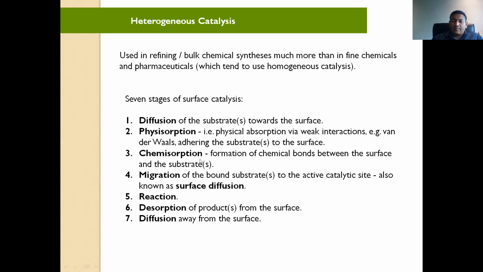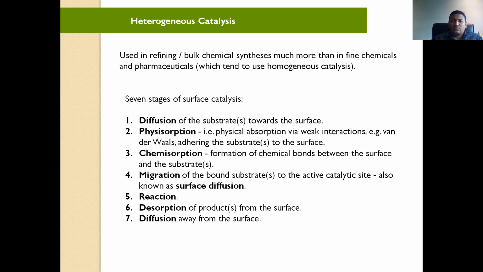Then chemisorption. This is now the formation of a bond. So formation of a chemical bond between surface and the substrate, and then the fourth one is the migration. Now exchange of the bound substrate to the active catalyst site, also known as surface diffusion. And then the actual reaction will happen. Then desorption of product from the surface, then diffusion.